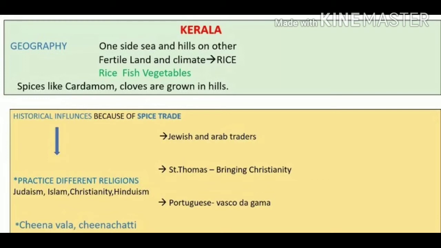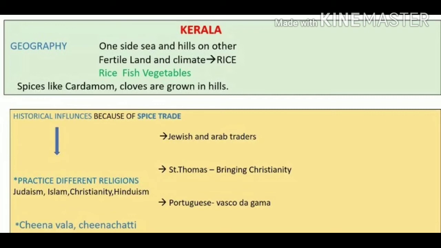As it has fertile land, rice and vegetables are grown. As it is covered with sea, fish production is also high in that area. On the other side it is rich in hill areas, so they can grow spices like cardamom and cloves. So all types of fertile things are there in Kerala.